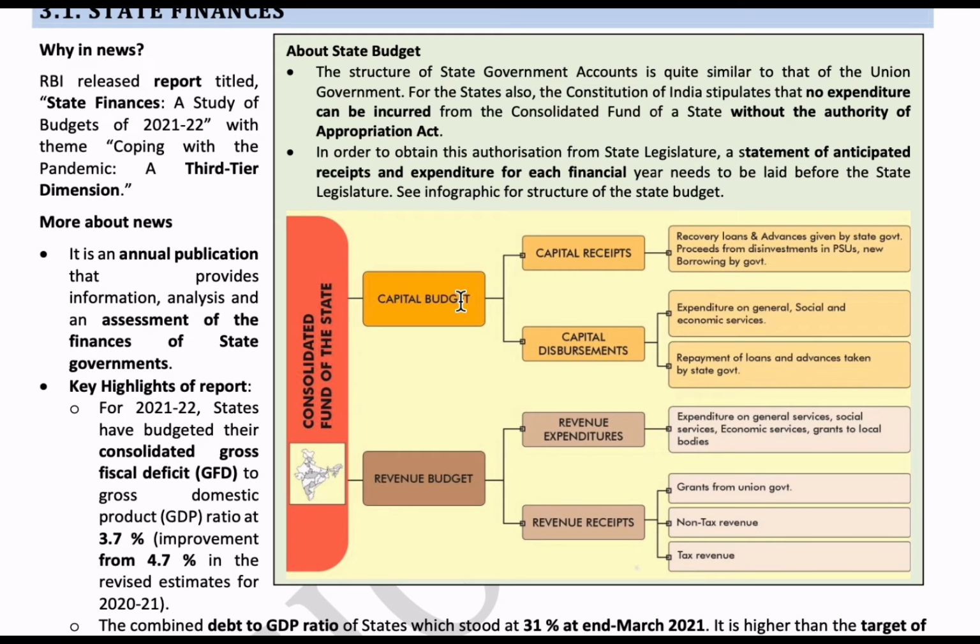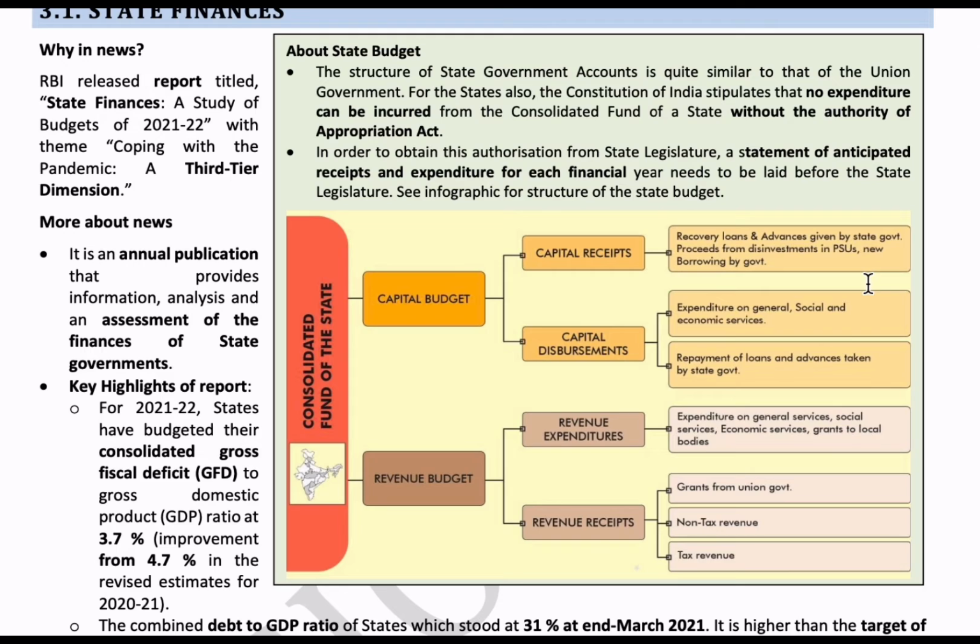This capital budget is further divided into capital receipts and capital disbursements, or we can also call it capital expenditure. Receipts means the money which we are getting, and disbursements or expenditure means the money which we are spending. Is it clear, guys? We get these capital receipts in the form of recovery of loans and advances given by the state government, proceeds from disinvestment in public sector units, and new borrowings by the government.